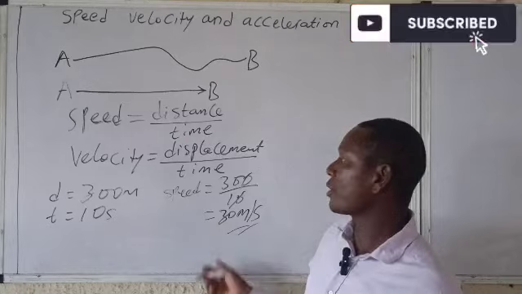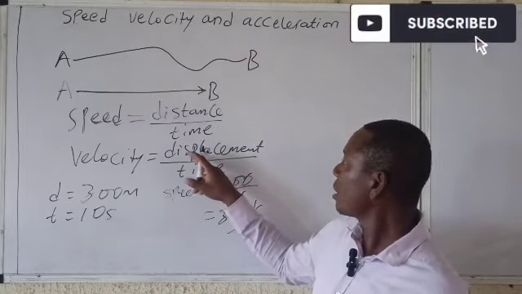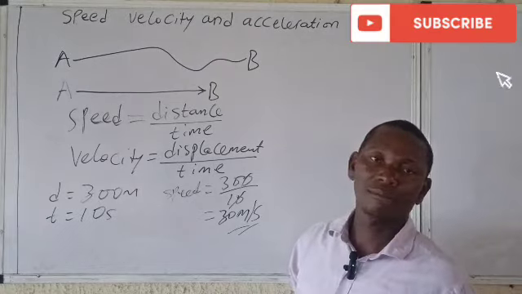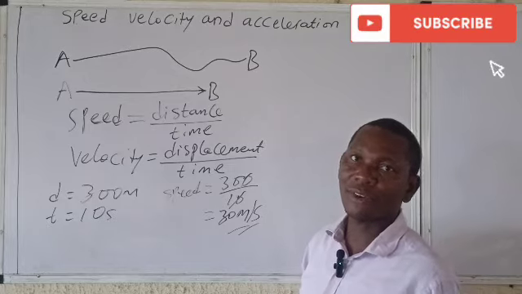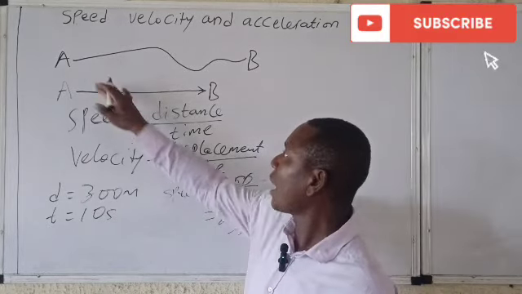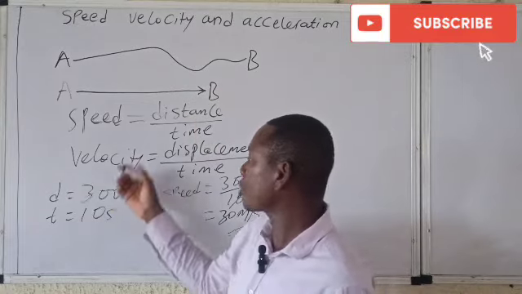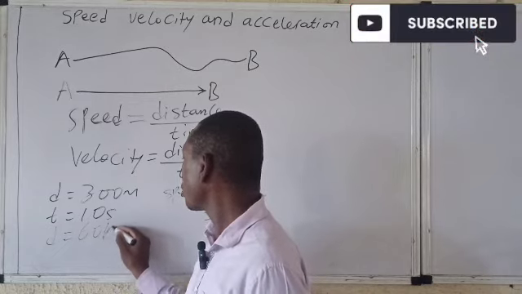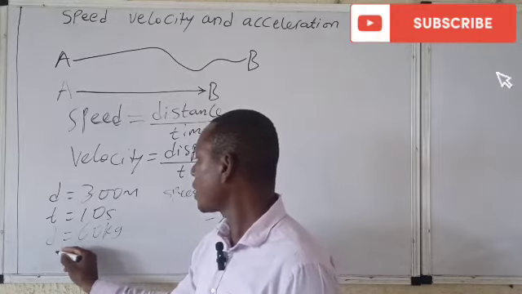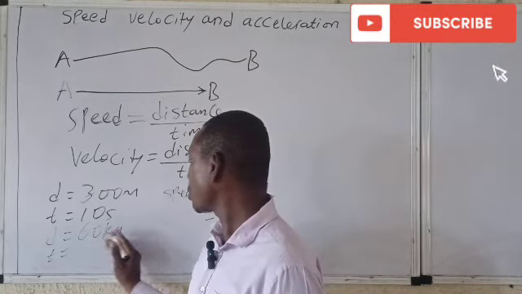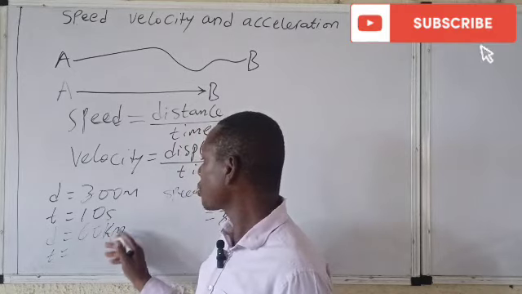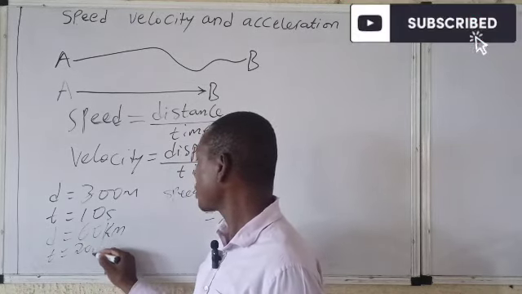If you are asked to calculate the velocity, it's the same thing. It is displacement, which is also the distance, all over what? Time. Take note of that. It's a very simple concept. What about if I use this same example? I made mention of the fact that the distance traveled is 60 kilometers, and the time it takes to get there is what? 20 minutes.